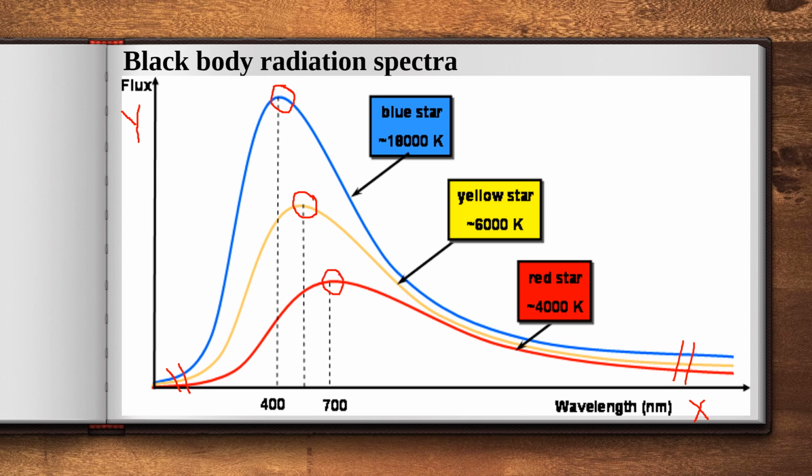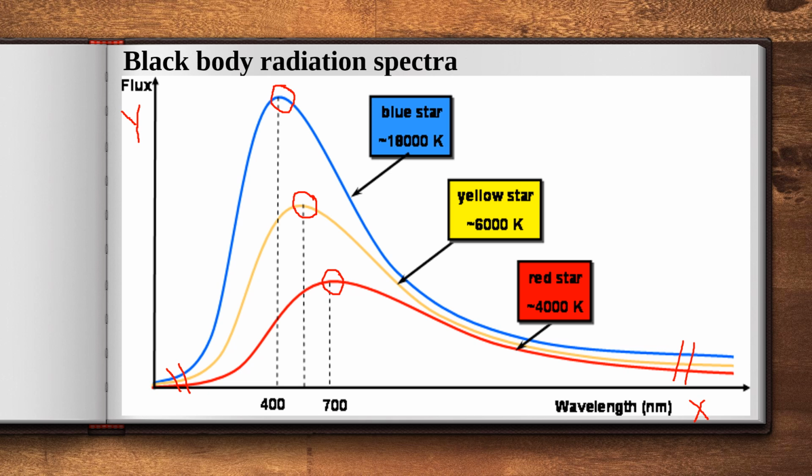The second one: as the temperature increases, from 4000 Kelvin to 6000 Kelvin to 18,000 Kelvin, the energy density for each and every wavelength increases. For example, when you see the red and blue curves, whatever wavelength you consider from lower to higher, the blue curve is above the red curve. That means the energy flux of a higher temperature object is more compared to a lower temperature object. This is the second observation.